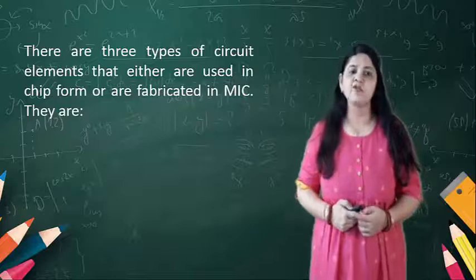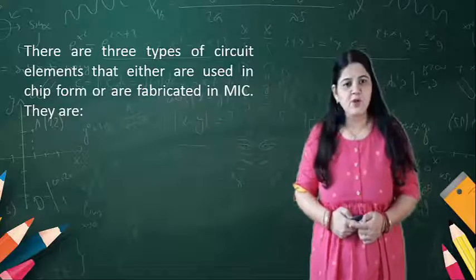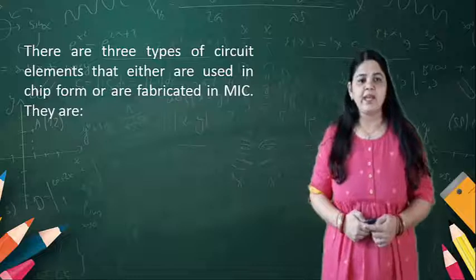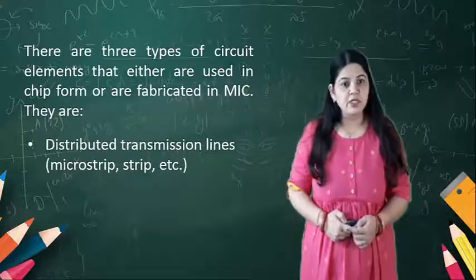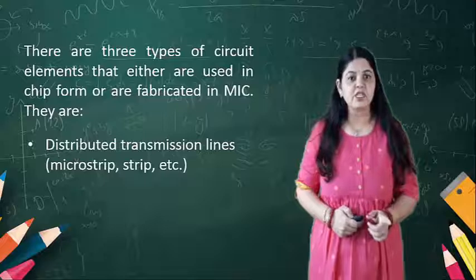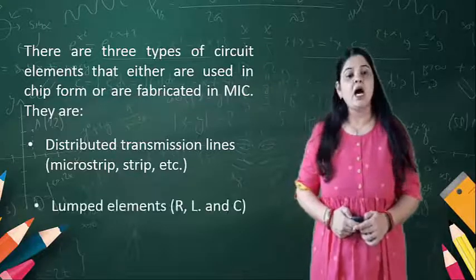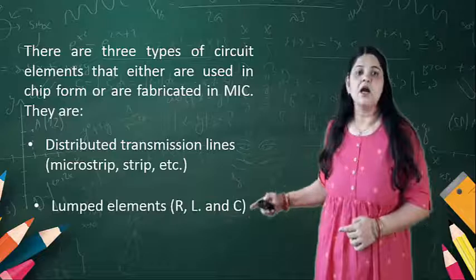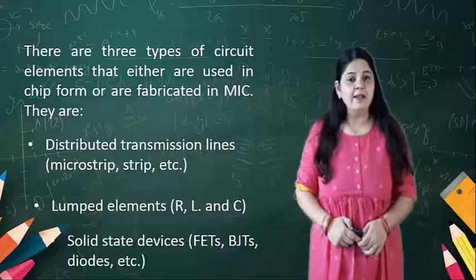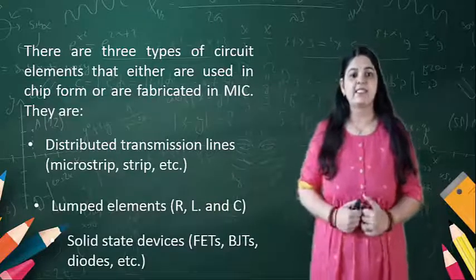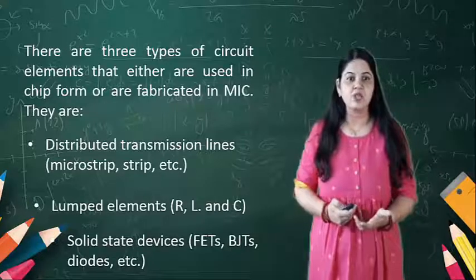There are three types of circuit elements that are either used in cheap form or fabricated in the MIC. They are the distributed transmission line, microstrip, stripline, etc. Another is the lumped elements R, L and C, and the solid state devices that are FETs, BJTs, diodes.